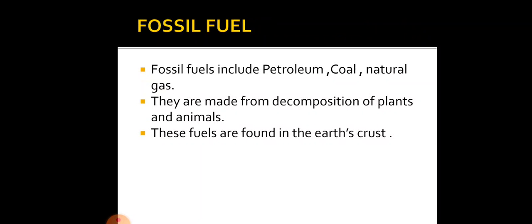Fossil fuel. Fossil fuel include petroleum, coal, natural gas. They are made from decomposition of plants and animals. These fuels are found in the earth's crust.